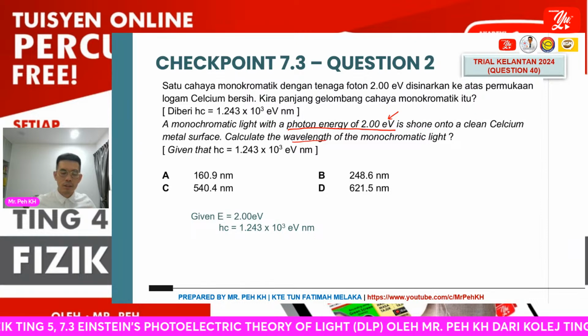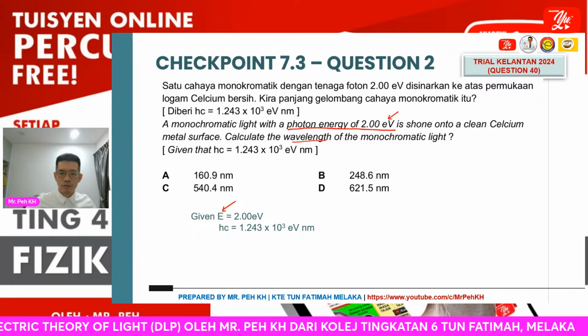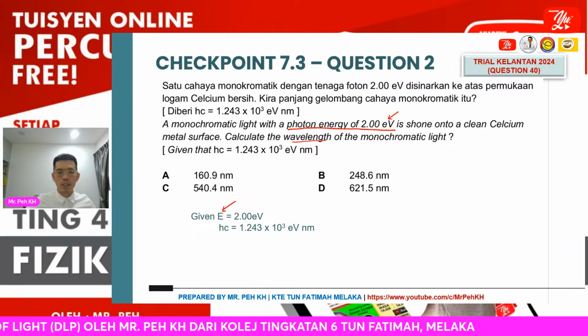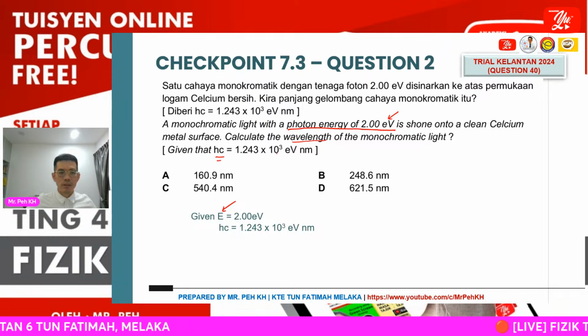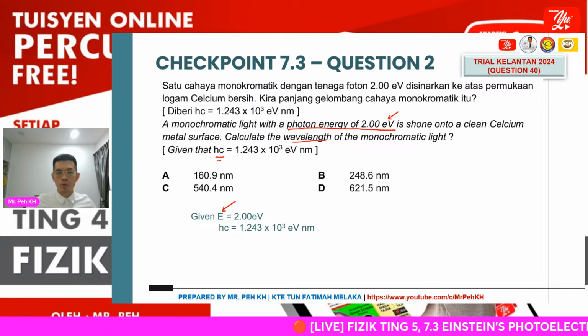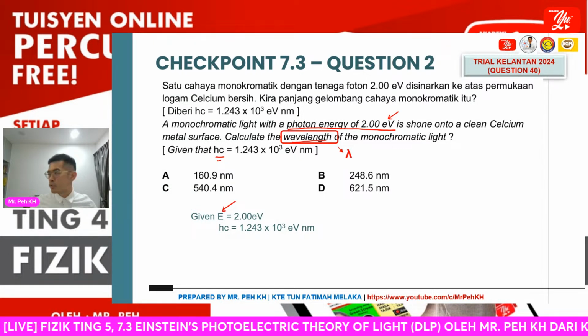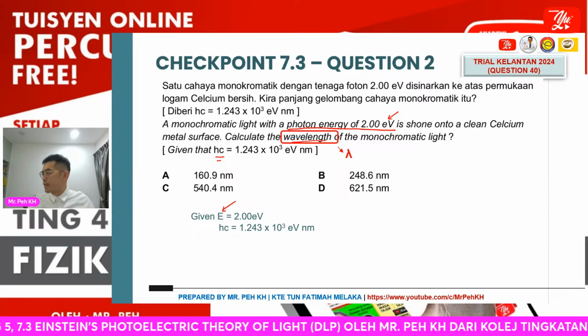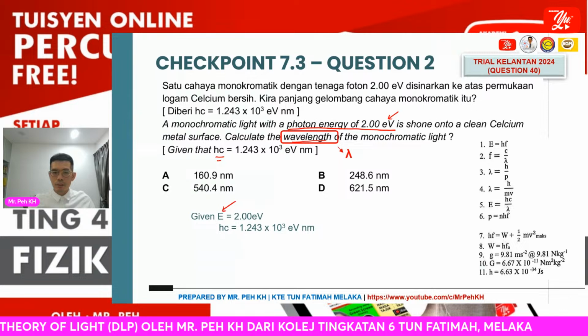Okay, so again, just give the symbol for the values given. Here E is the photon energy, 2.00 eV. The question also gives us hc with the value of 1.243 times 10 power 3 eV nanometer. The question asks us to calculate the wavelength, so again we need to select the suitable equation.